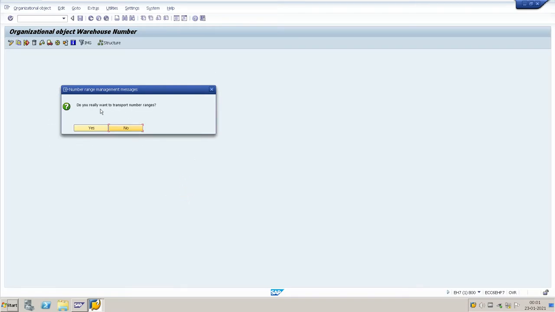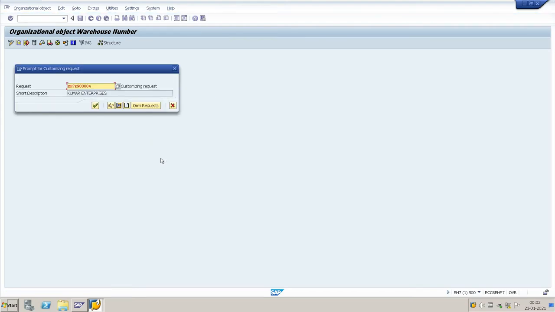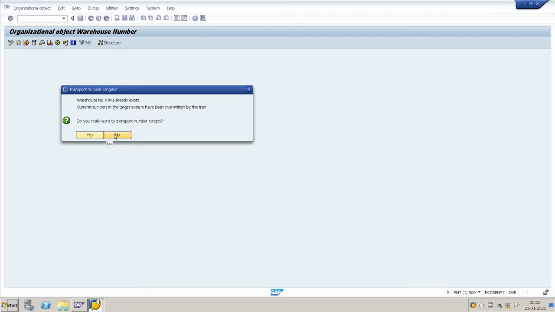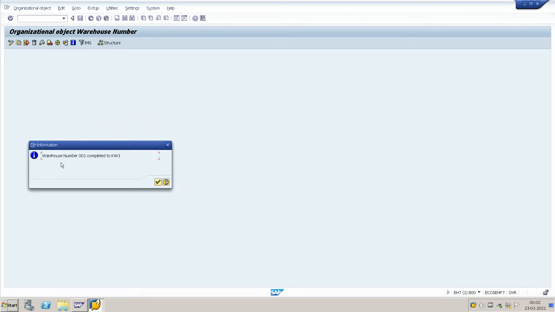It asks, do you really want to transport number ranges? You should give no. This is asking whether to copy the number ranges from the standard one. You give the number ranges from our side, so it will be no. The tables are copied from standard warehouse number 001 to our new warehouse. Now the warehouse number 001 is copied to KW1.